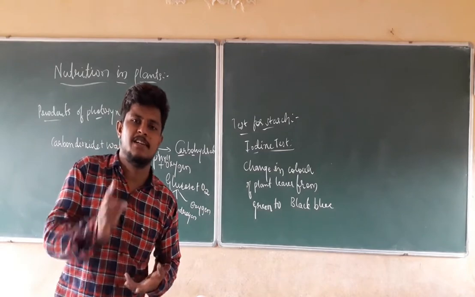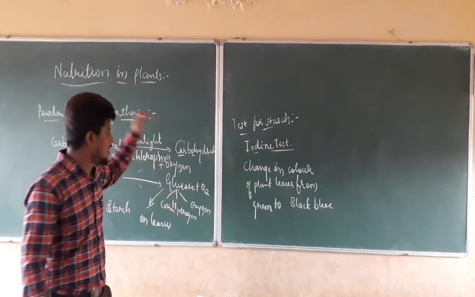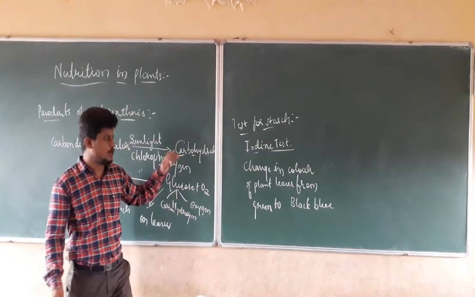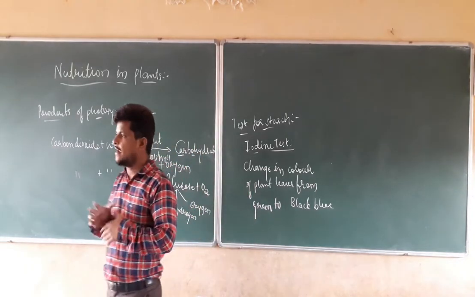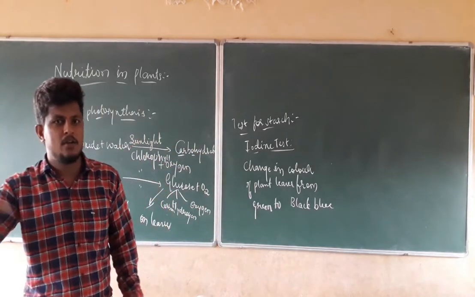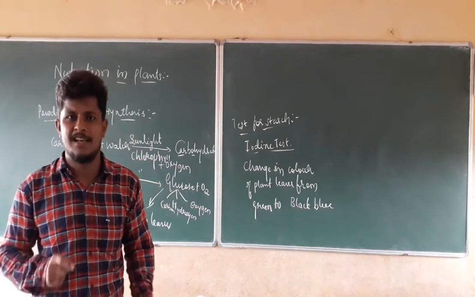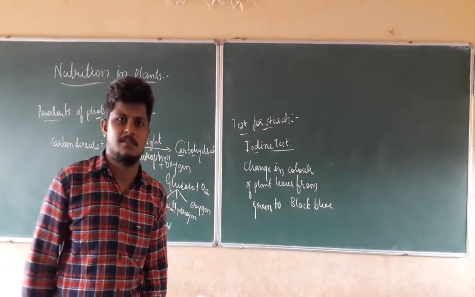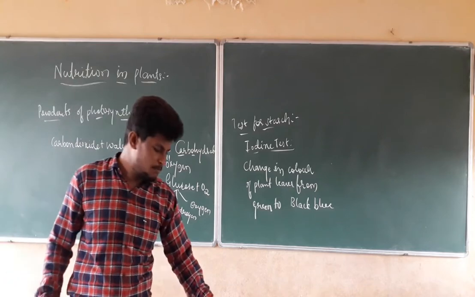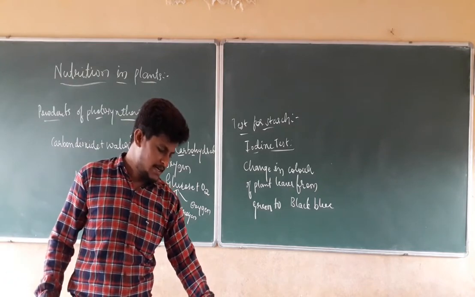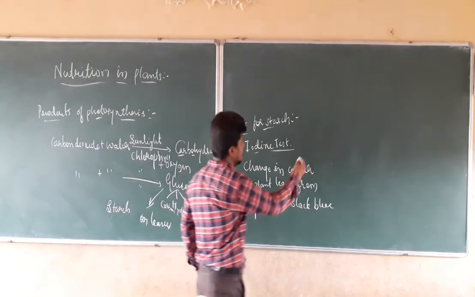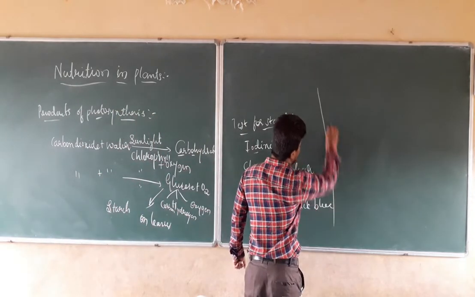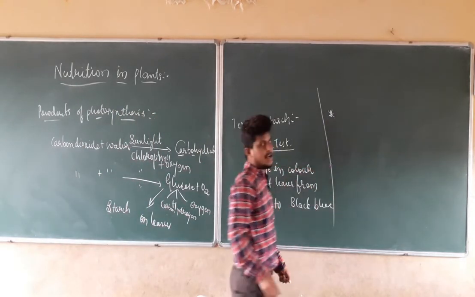all the plants which have green colored leaves are going to produce what? They are going to produce the food. If we check the variety of plants, some of them do not have green colored leaves. For example, some plants have red colored leaves.